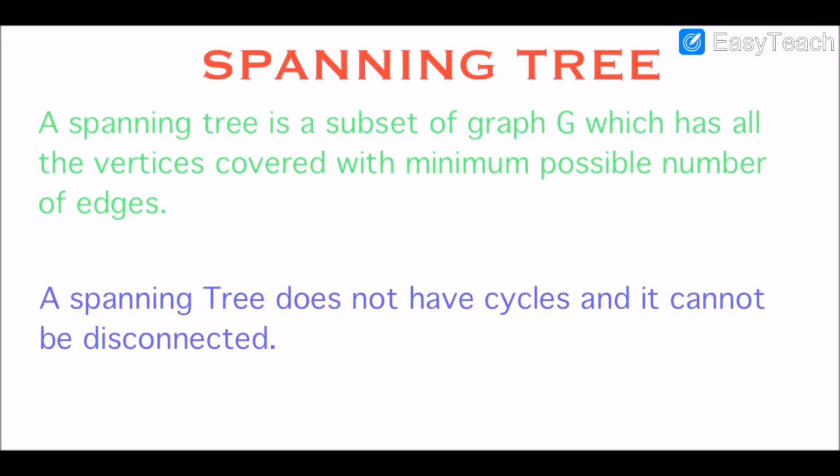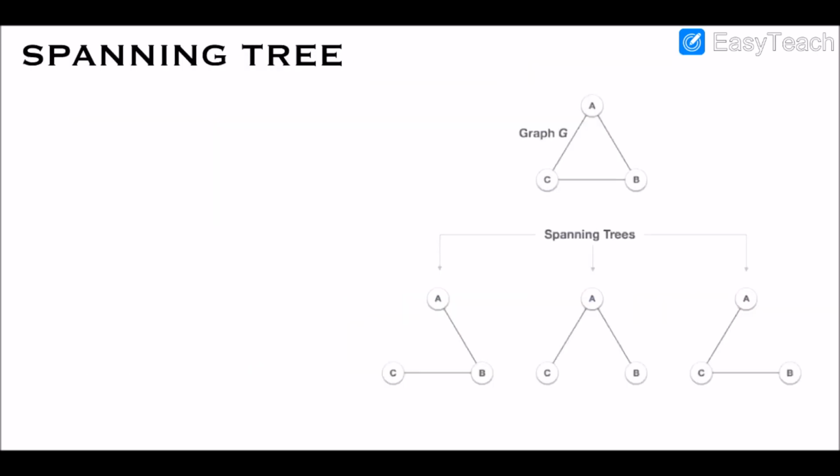Right? Why? It cannot be disconnected because we have already said that the spanning tree should be such that all the nodes could be spanned in that particular tree, and in a disconnected graph it is not possible to traverse all the nodes because obviously there will not be any edge. So by the definition we can draw a conclusion that every connected and undirected graph has at least one spanning tree, and a disconnected graph does not have a spanning tree as it cannot be spanned to all its vertices. Let us consider an example.